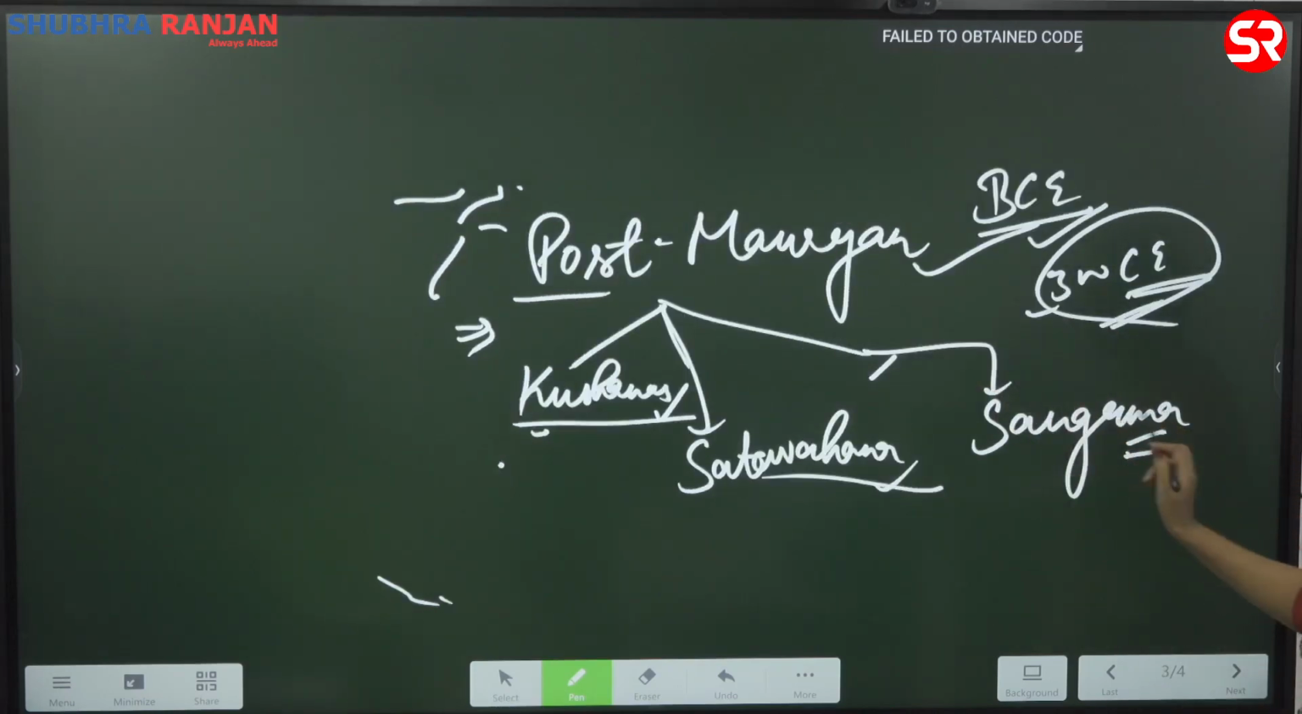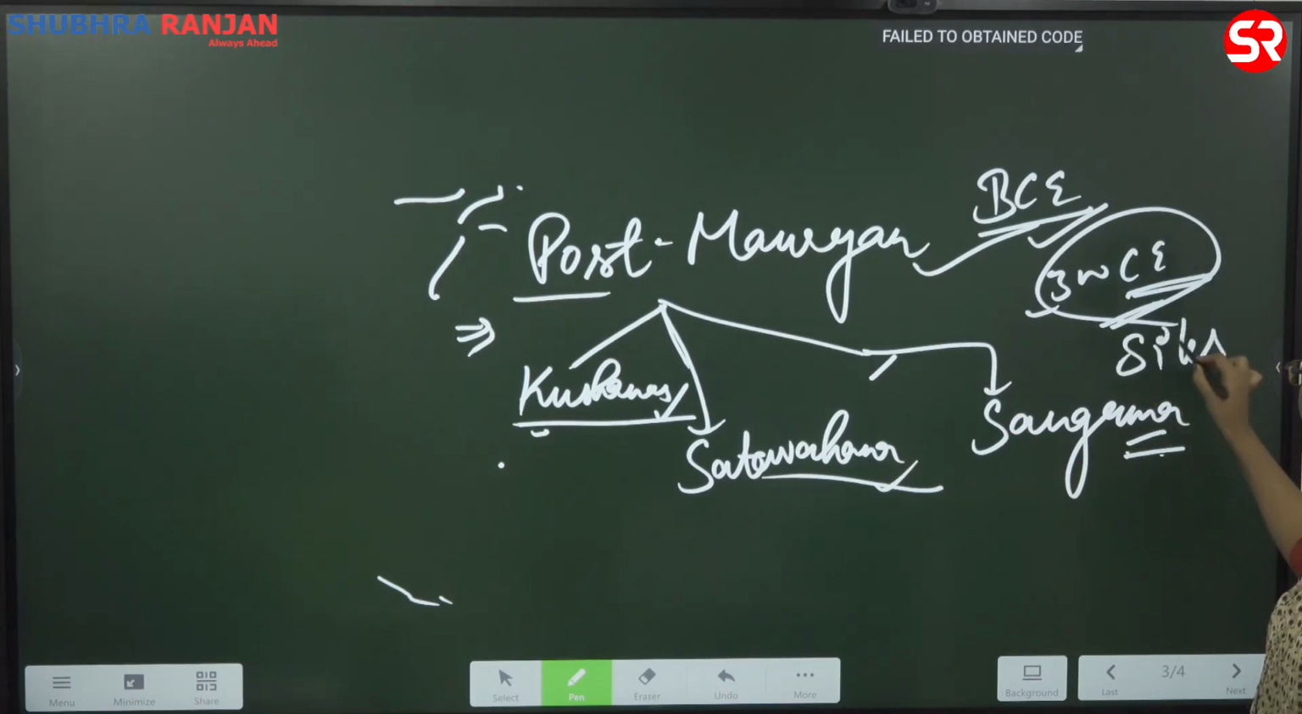post-Mauryan, Kushana, Satavahanas, Sangam. They have asked you about the cultural history of these 3 dynasties. What have they asked you? They can ask you about important sites.